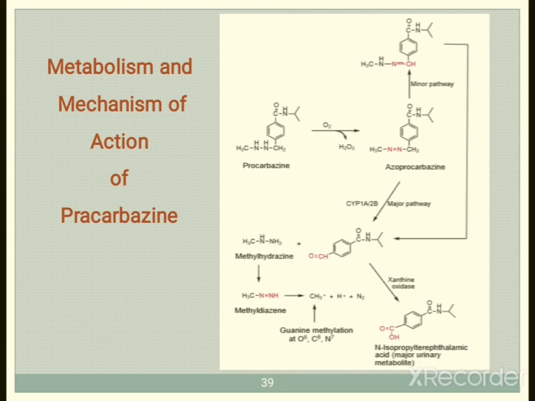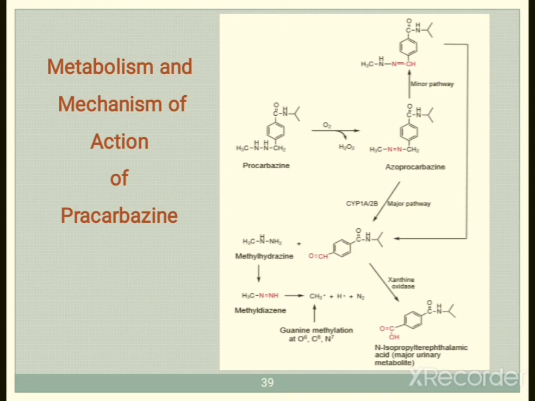This methyl diazine forms a radical, and this radical causes guanine methylation at the O6, C8 and N7 positions. Further, through xanthine oxidase, this keto-type metabolite forms N-isopropyl terephthalamic acid.